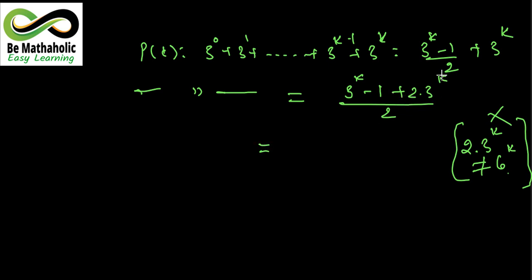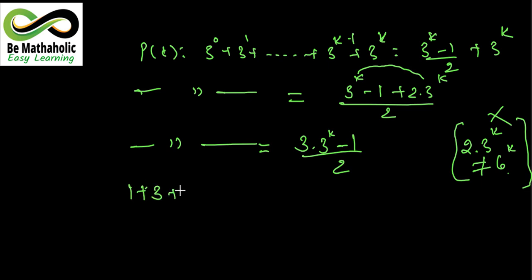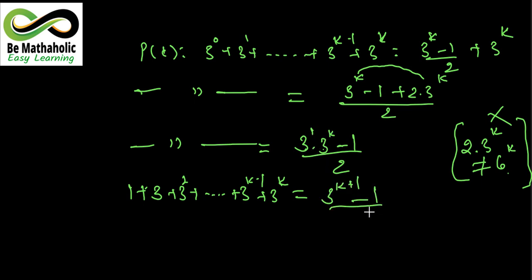So 2 into 3 raised to the power k plus 3 raised to the power k will become 3 times 3 to the power k. Okay, this is 1 times and this is 2 times. So 3 times 3 to the power k, minus 1 upon 2. This will remain as it is, or you can say 1 plus 3 square plus 3 to the power k minus 1 plus 3 to the power k is equal to, now see, base is same, powers are added. Laws of indices हम जानते हैं, base same हो, multiply का sign हो तो powers add होते हैं. So 3 to the power k plus 1 minus 1 upon 2.